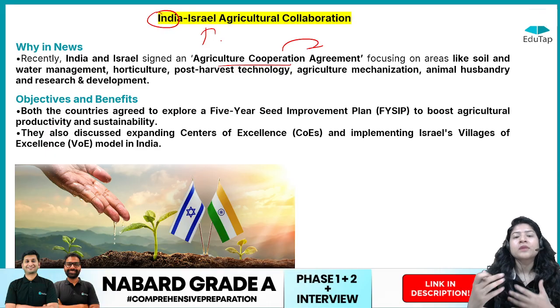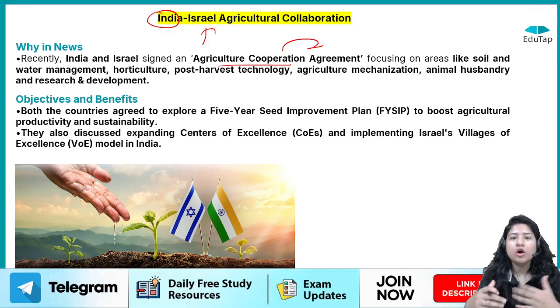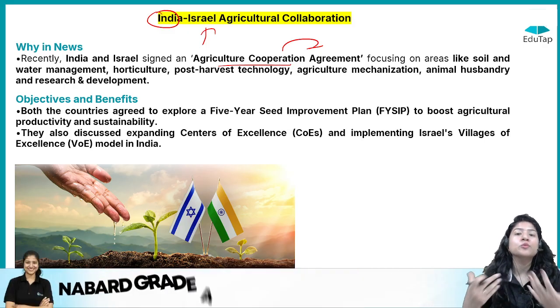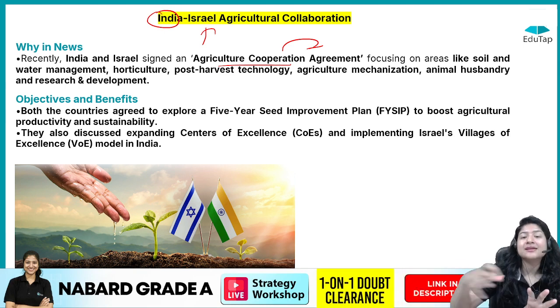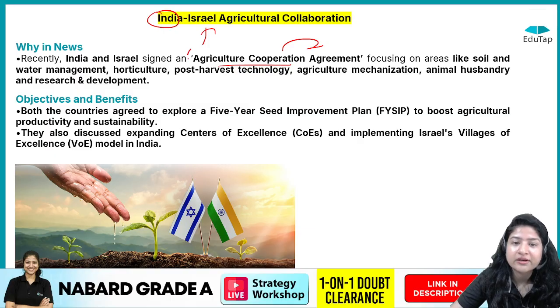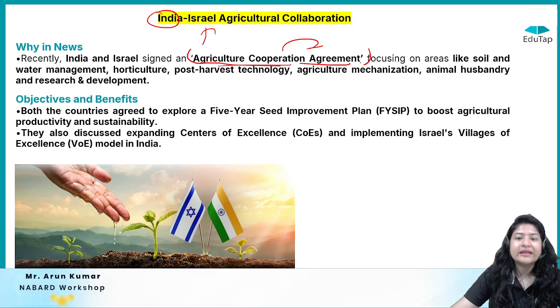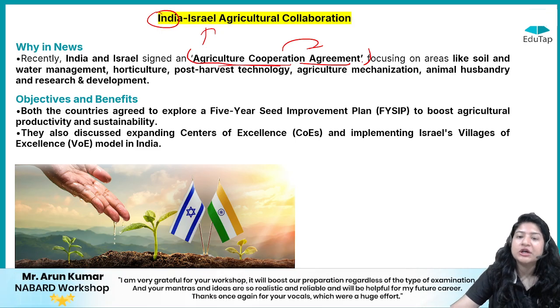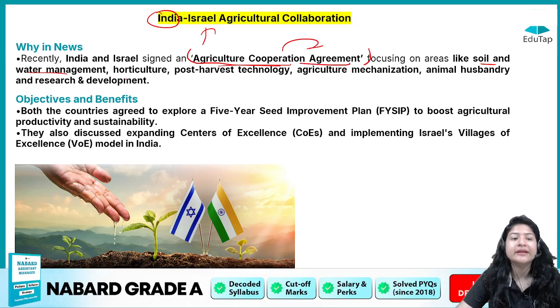So that is why, in questions like what the country is doing or what India is doing to promote agriculture, to develop agriculture, you can beautifully integrate that it has recently signed an agriculture cooperation agreement, as mentioned over here also, with Israel. And what will be the key focus areas, like what are the sectors of agriculture in which the cooperation will be made? So this is soil and water management, right? Very, very important. Climate change is a real thing, right? And at this moment, soil and water conservation is a must, right?